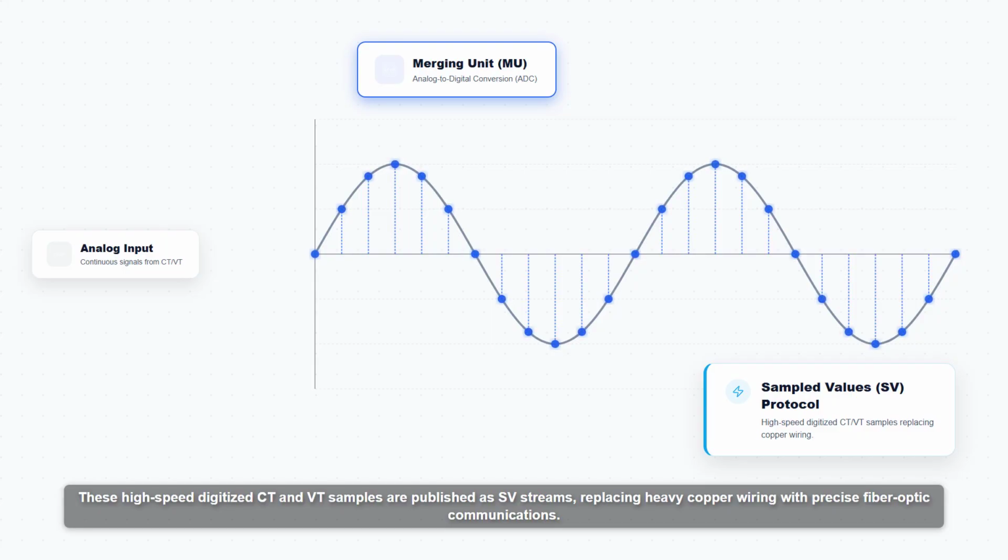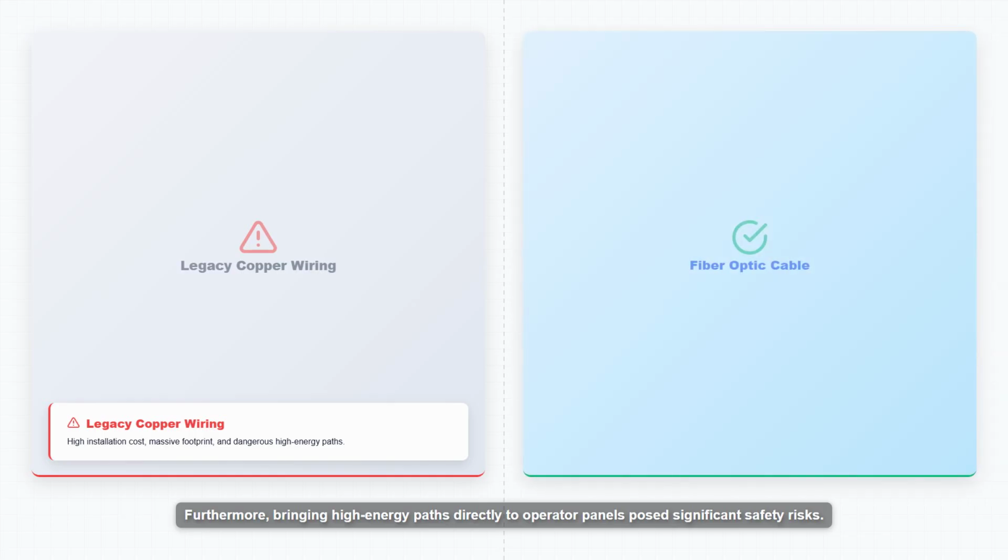These high-speed digitized CT and VT samples are published as SV streams, replacing heavy copper wiring with precise fiber optic communications. Historically, substations relied on extensive heavy copper wiring to carry analog signals from transformers into the control room. This traditional approach demanded massive cable trenches, driving up installation costs and space requirements. Furthermore, bringing high energy paths directly to operator panels posed significant safety risks.